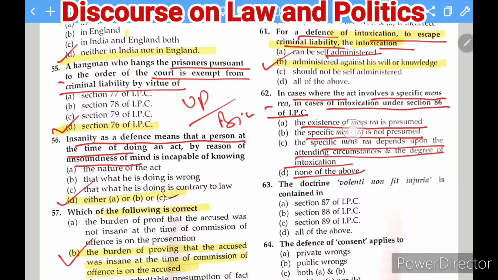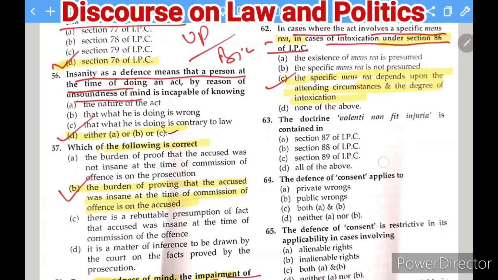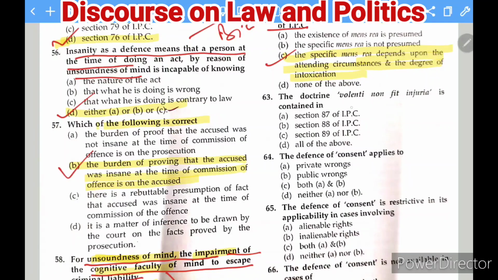So whenever there is a question about intoxicant use under section 86, and the action involves a specific mens rea, then it depends upon the attending circumstances and degree of intoxication. To that extent, how much he was incapable, how much he had the mens rea, depends upon the degree of intoxication. The next is volenti non fit injuria.